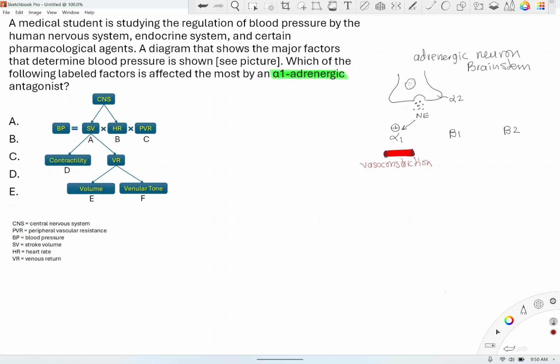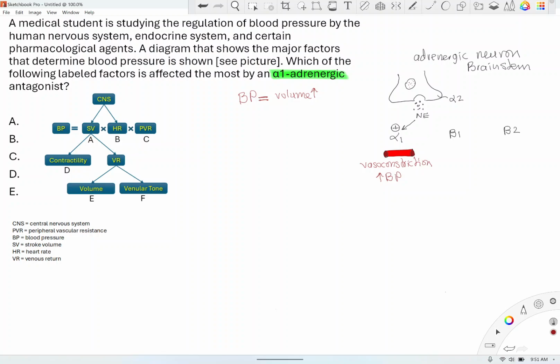Maybe before I go to beta 1, let's talk about how we even know what blood pressure is. Blood pressure depends on two things. Imagine there's a tube, in this case blood vessels, and in the tube there will be blood volume. Blood pressure should be defined as the pressure or the force produced by fluid against the wall of an artery. So if there is more volume within blood vessels, this will increase blood pressure.